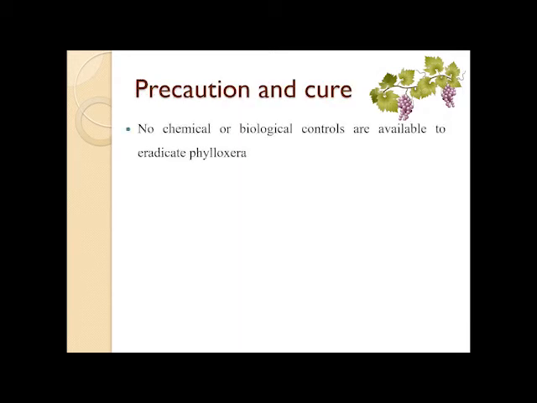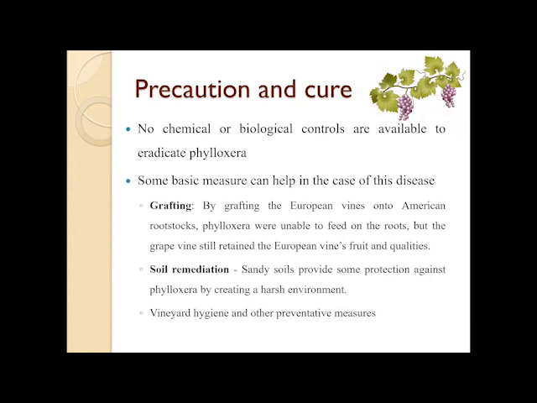Precautions and cures for Phylloxera. No chemical or biological controls are available to eradicate Phylloxera. Some basic measures can help in the case of this disease. Grafting: by grafting the European vine onto American rootstocks, Phylloxera will be unable to feed on the roots, but the grapevine retains the European vine's fruits and qualities. Soil remediation: sandy soils provide some protection against Phylloxera by creating a harsh environment,